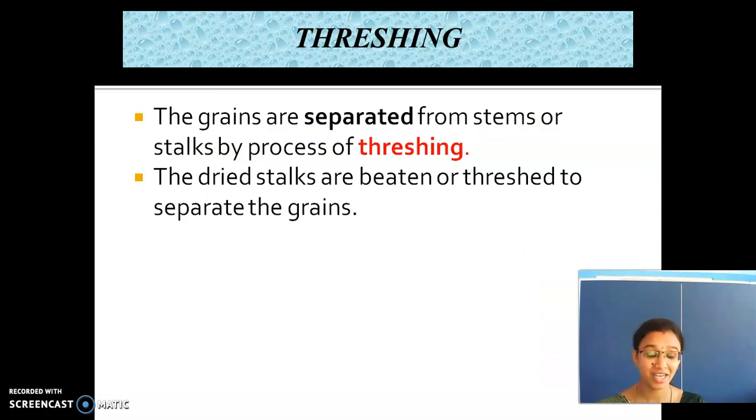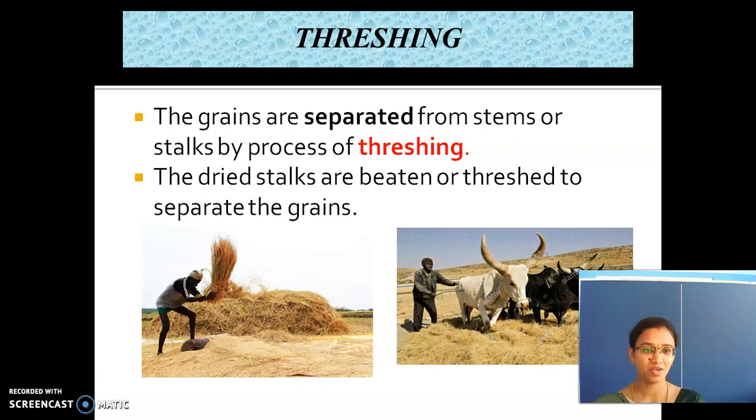What is the next thing we had seen? Threshing. Threshing is used for separating the grains from the stem. How is it done? The stalks are tied and then beaten. This is threshing as done in the olden days.